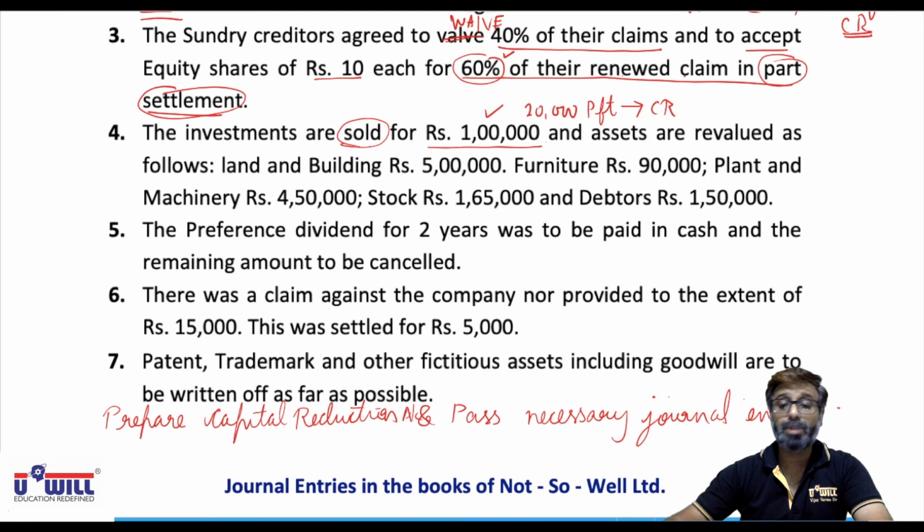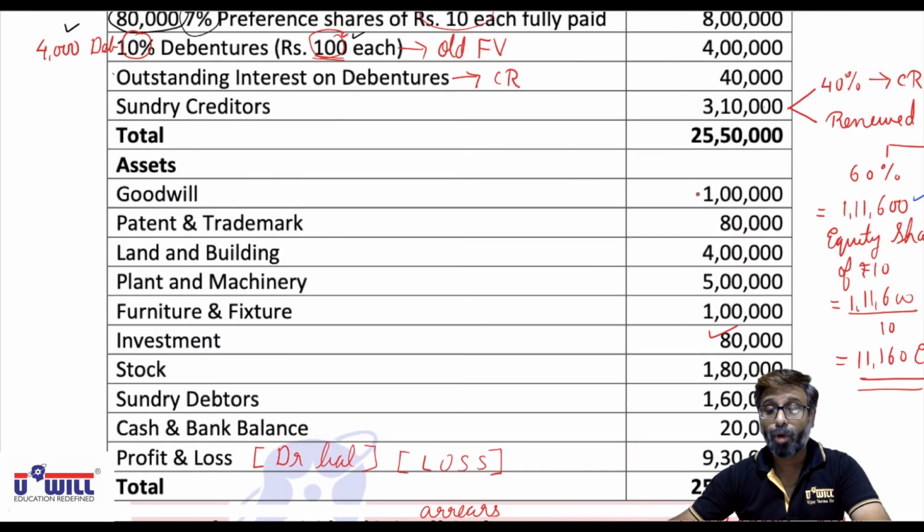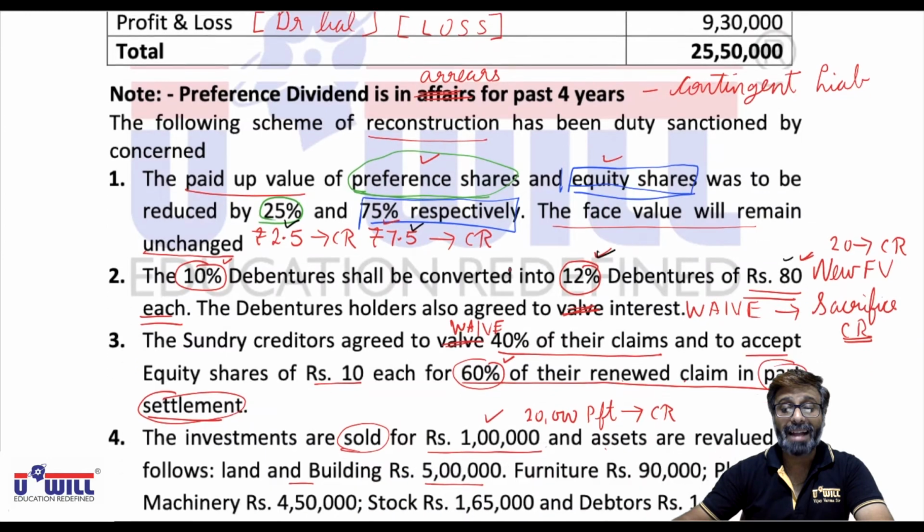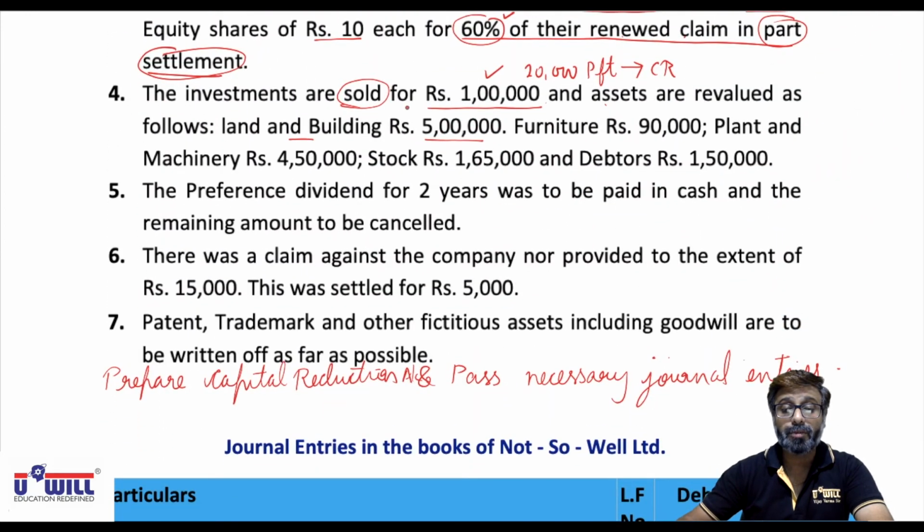Fifth, same adjustment is to be continued further. Assets are revalued as follows. Land and building 5 lakhs and in the balance sheet land and building is 4 lakhs. So here also 1 lakh of increase will be transferred to capital reduction. Okay, the value is increasing by 1 lakh, that will be transferred to capital reduction.